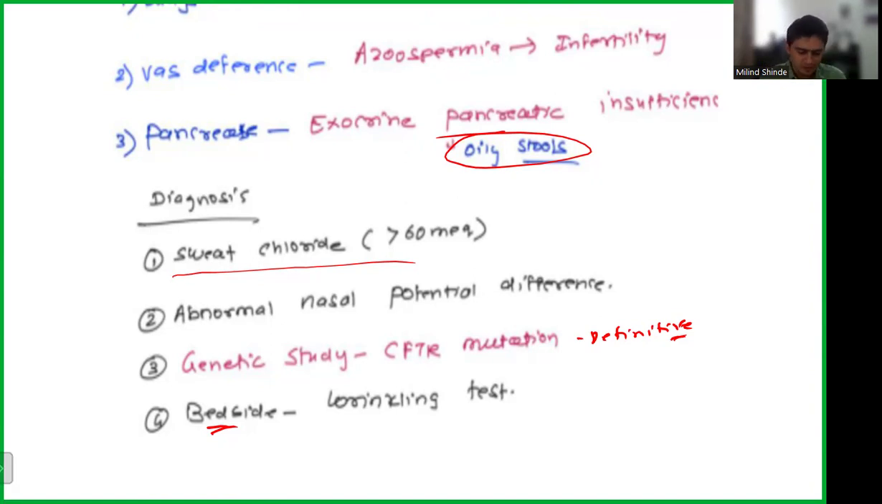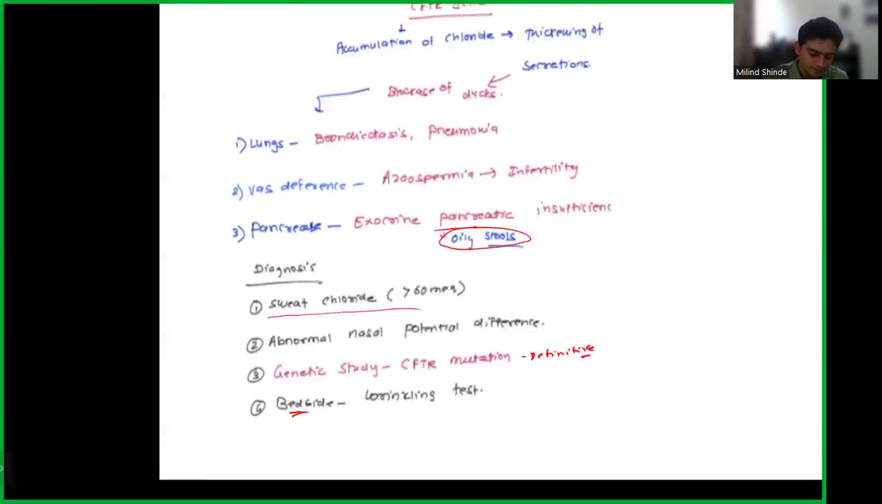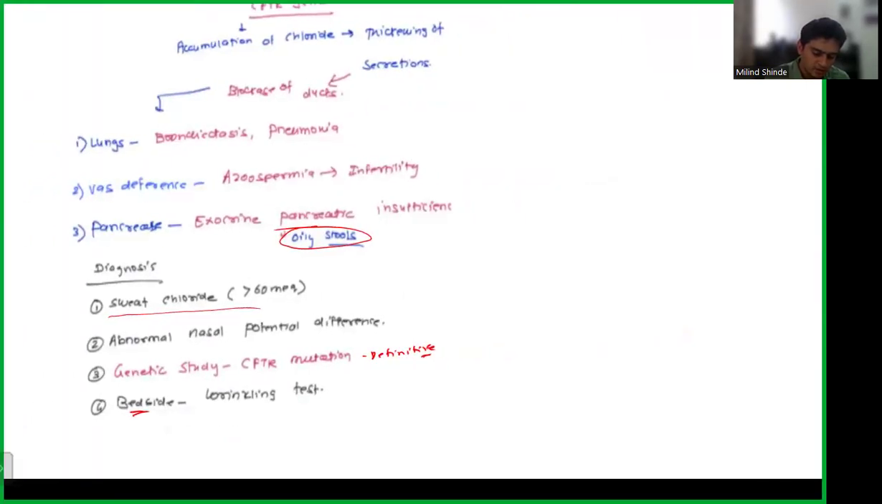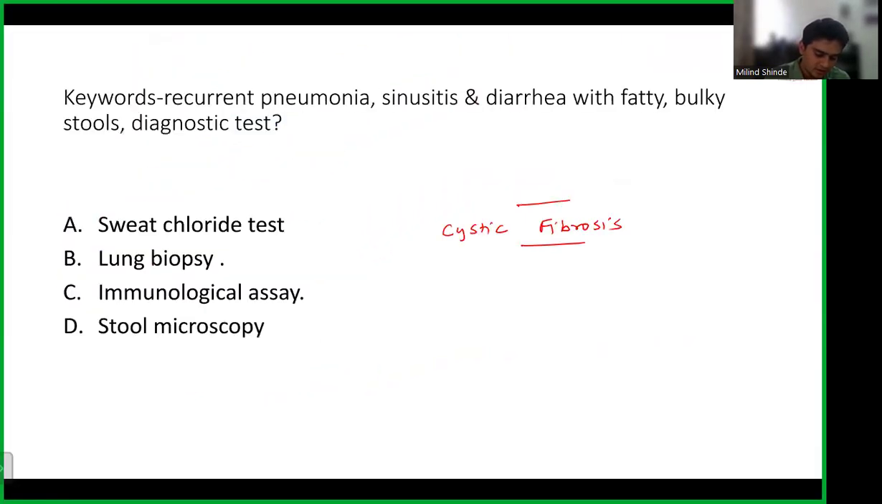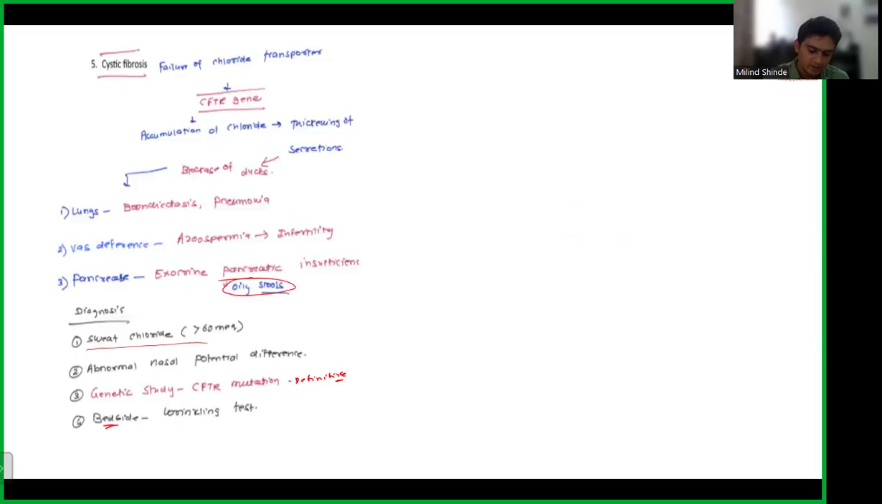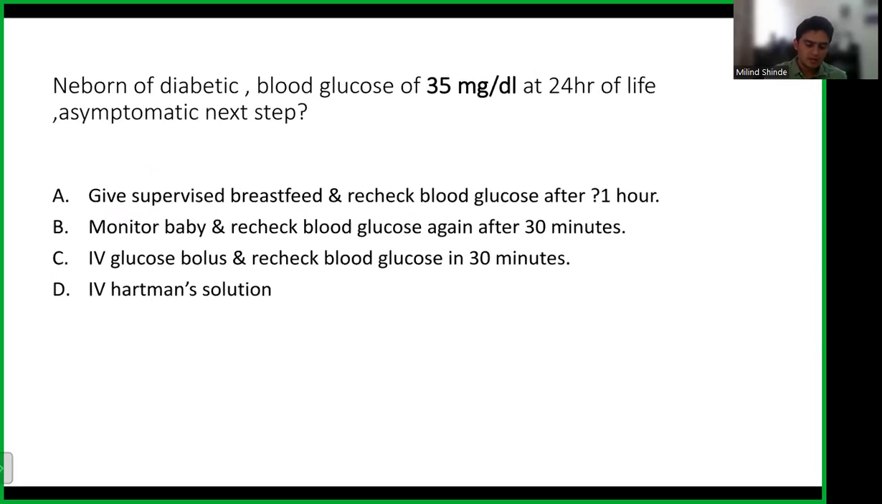So the test that we are going to do here is a sweat chloride test. Okay, so here the answer for this question is sweat chloride test. Okay, they are talking about cystic fibrosis. Again, direct from our FMG notes. Now let's come to the next question.